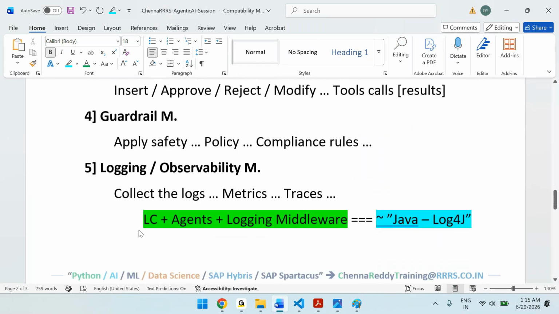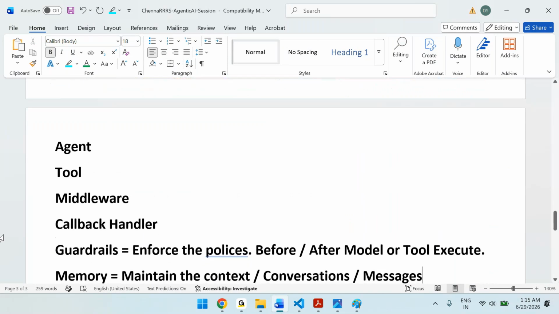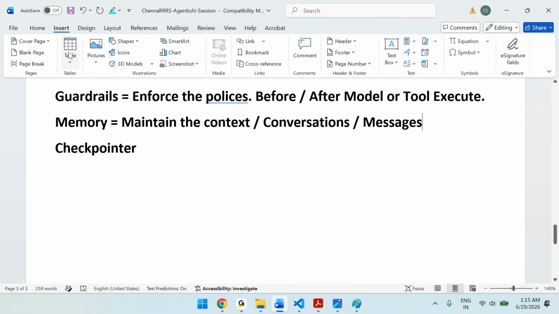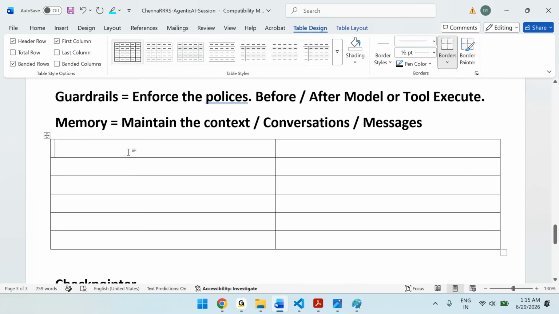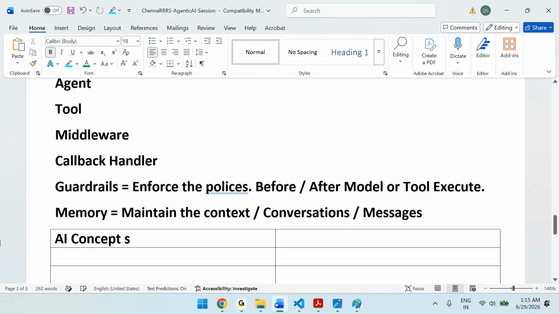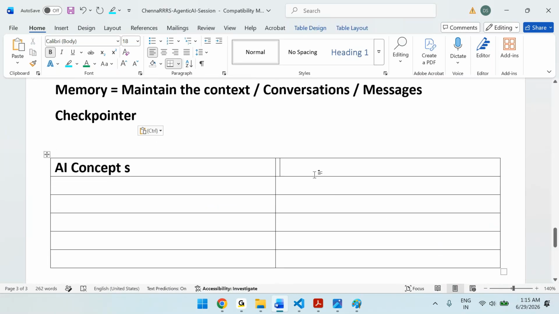Now we have different concepts, right? Like there is an agent, a middleware, a tool, all these things. What are the different Java or Spring equivalent terminologies for this? So let me put a small table. Here we have AI concepts. Now these are nearly equal to what? Java or Spring concepts.